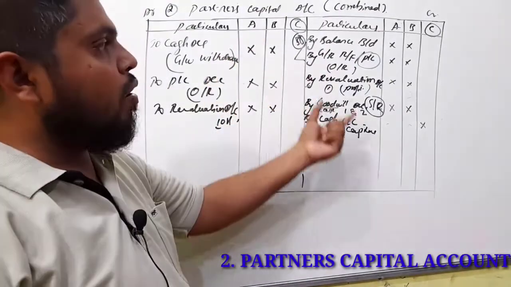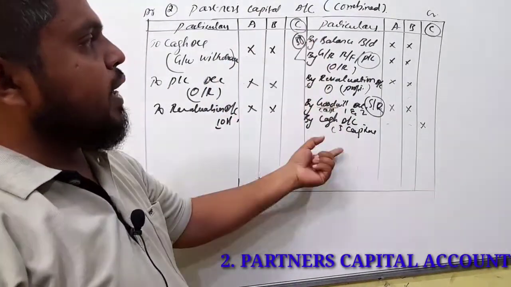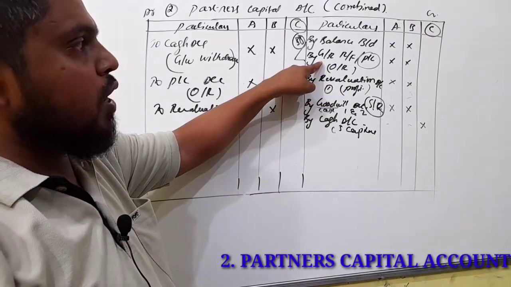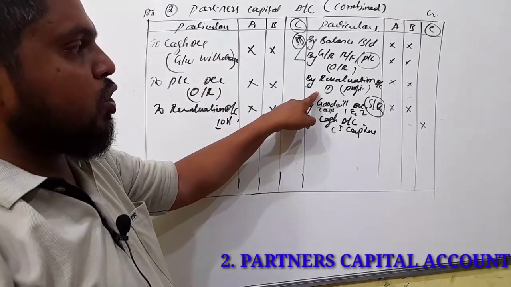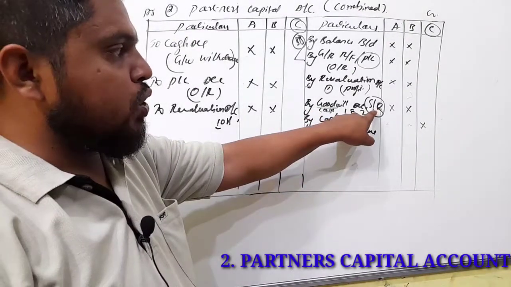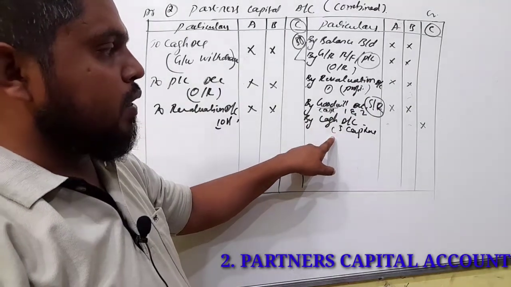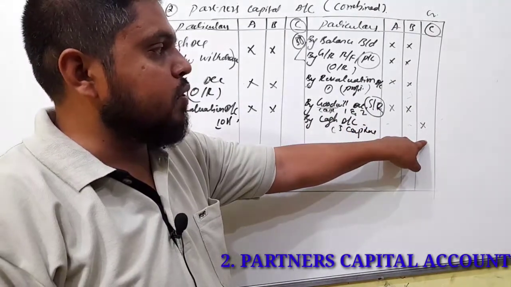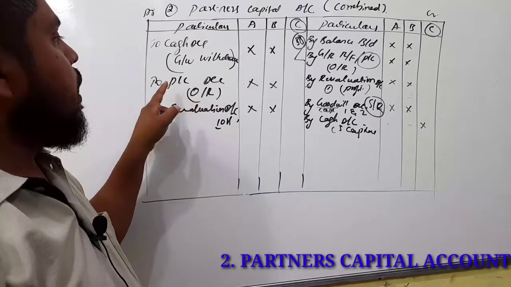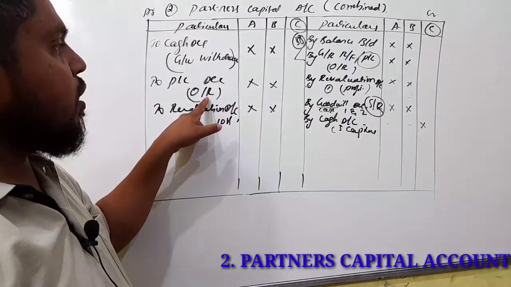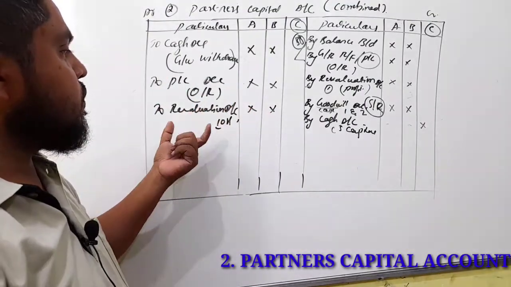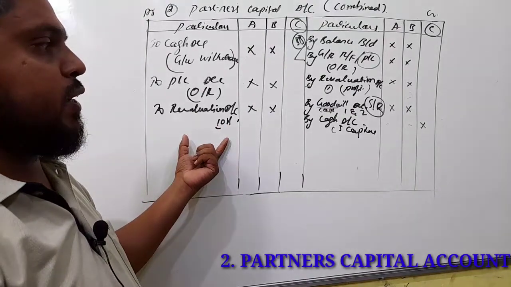After passing all the entries, once again I will repeat. First we have to record their capitals, and then accumulated profit or loss which has been given in the balance sheet, revaluation account profit, and goodwill brought by the new partner in the form of cash. That we have to share in the sacrifice ratio. And next, the new partner's capital in the new partner's column. Then on the debit side, if goodwill is withdrawn, we have to record it. Next, profit or loss: if you get losses on the asset side in the balance sheet, that amount we have to share among the old partners. Then if you get revaluation account loss, debit side.